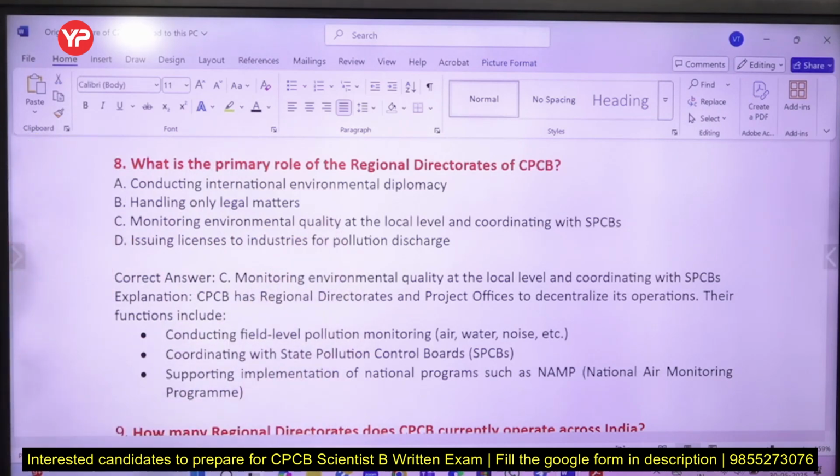So regional directorates will be coordinating with the State Pollution Control Board. The Central Pollution Control Board has regional directorates and project offices so that the operations are decentralized. What is the role of regional directorates?